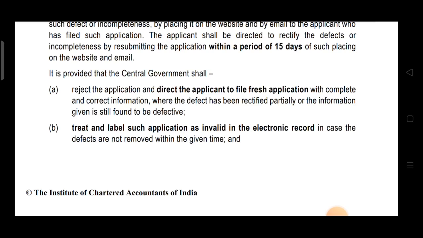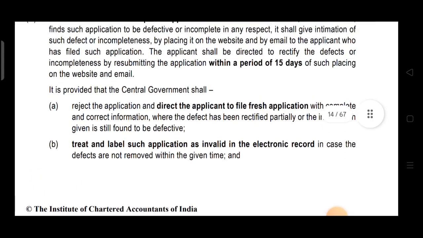You are given 15 days time, that we have studied earlier. You have been given 15 days time to rectify the defect, and there are two possibilities. Either you will rectify the defect within 15 days or you will not rectify. If you do not rectify the defect within 15 days time, then your application will be treated as invalid. But if you rectify the defect within 15 days time, and if everything is okay, then it will be allotted to you. But if you rectify the defect within 15 days and it is partially defective, means it is not rectified fully, then the central government will direct you to file a fresh application.